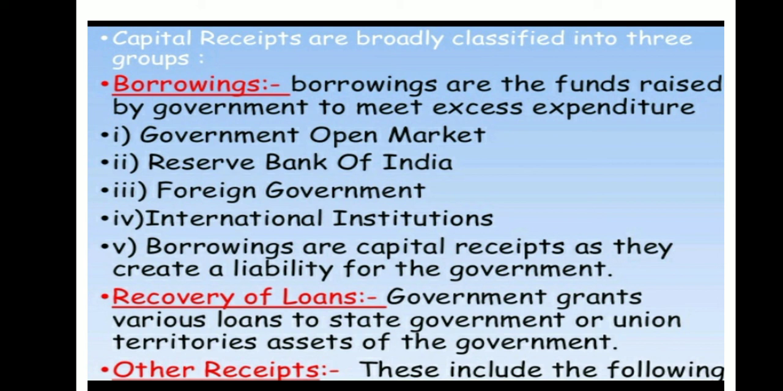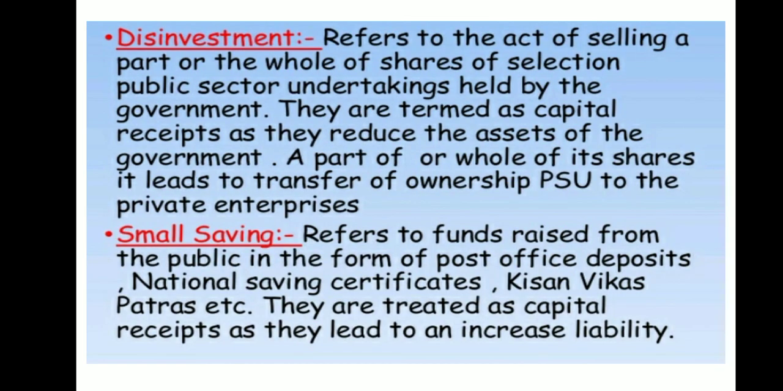The government grants various loans to states or union territories. The debtors are the assets for the government. Recovery of loan causes a reduction in assets of the government, and it is also known as non-debt creating capital receipts. What are the other receipts? Other receipts include disinvestment. Disinvestment occurs when the government sells off its public shares to private ones. That is called disinvestment.